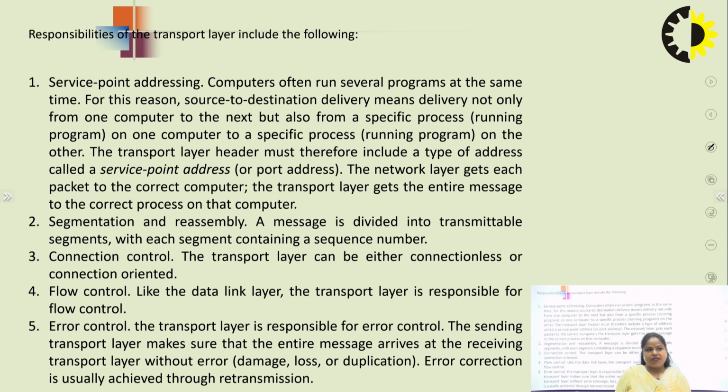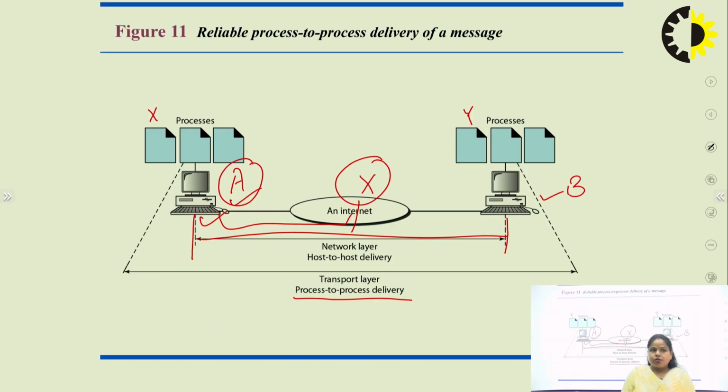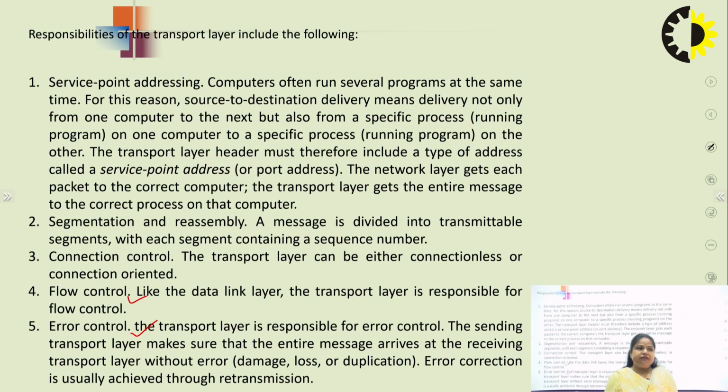When I am talking about the transport layer, in the data link layer we have discussed flow control and error control. The transport layer also works in a similar manner, with error control and flow control, just as the data link layer does. Apart from that, it requires service point addressing, which is also called port addressing, right? Suppose n number of processes are being executed, they have their own process numbers. So for that sake, we require one type of addressing, which is called a service point address, or also a port address.